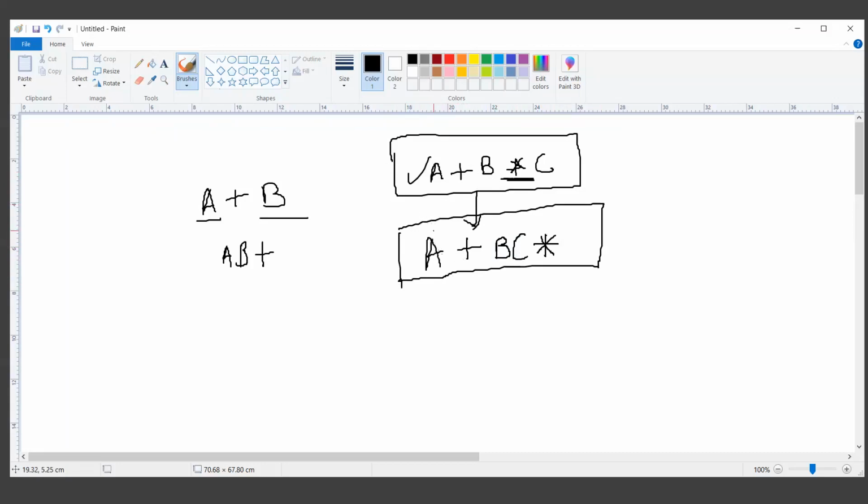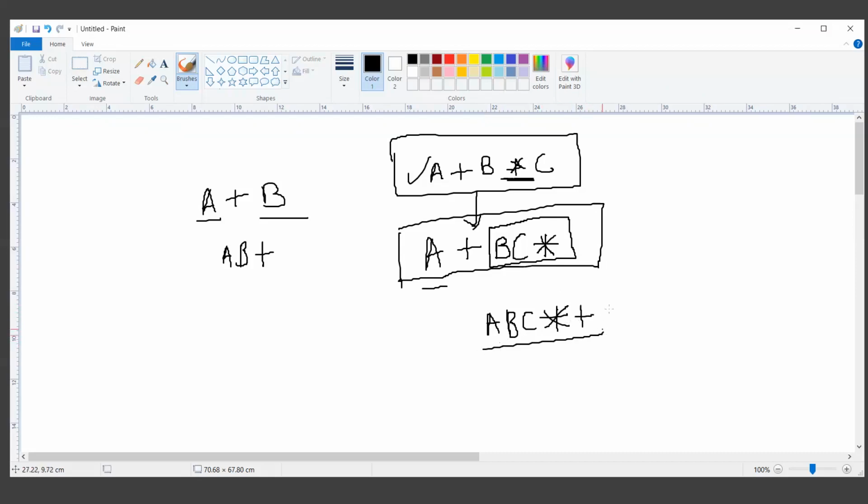Now what we can do is, we have two operands remaining. The first operand is A, and the entire second string together represents the second operand, and plus is the operator. So what we will write is A, which is the first operand, and my second operand becomes B, C, and the multiplication symbol, followed by the operation, which is plus.